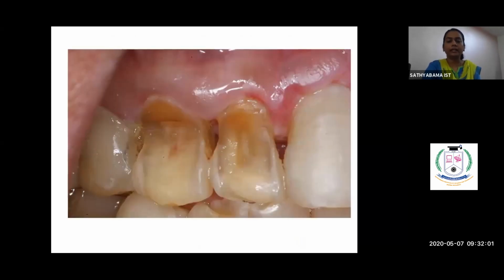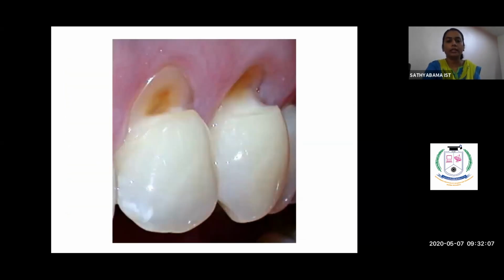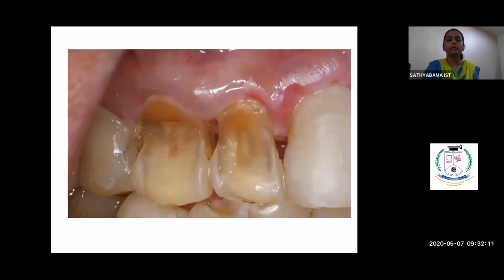So this is again a similar picture, but you could see, compared to the previous one, in the previous slide we saw that the erosion is restricted only to the cervical region, whereas here it is almost covering the entire surface of the tooth. This is mainly because of chemical erosion. So the chemicals could be of two types, extrinsic and intrinsic.